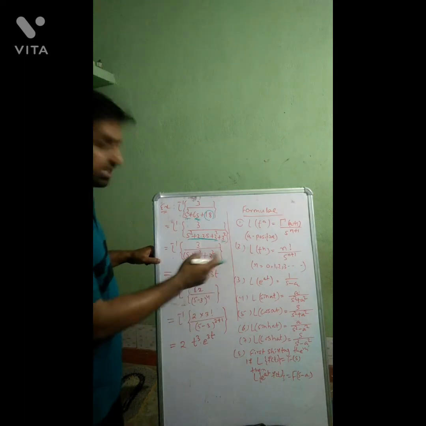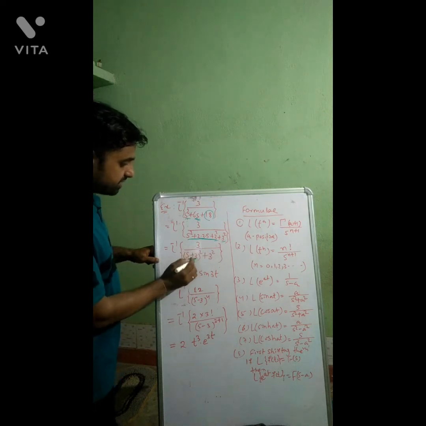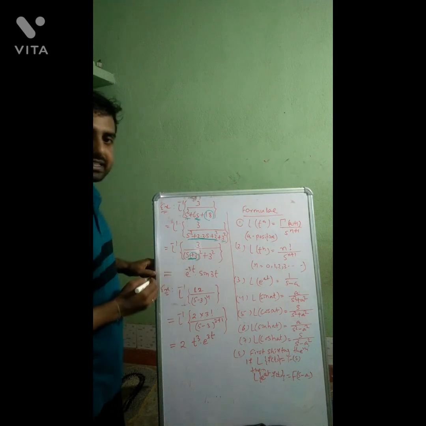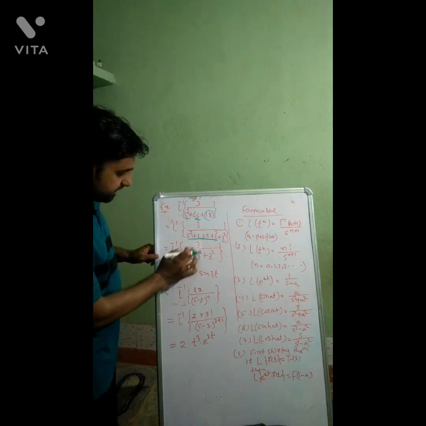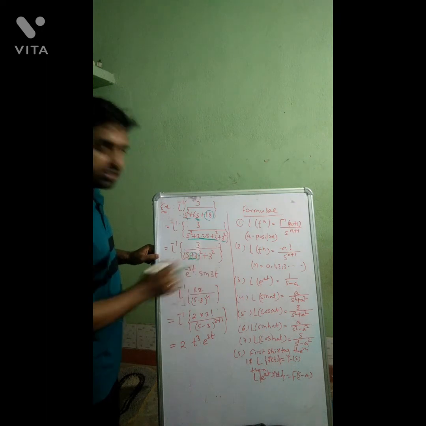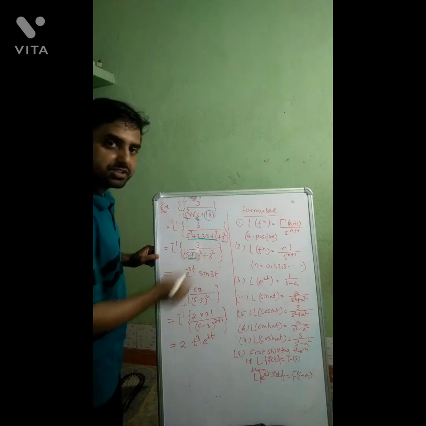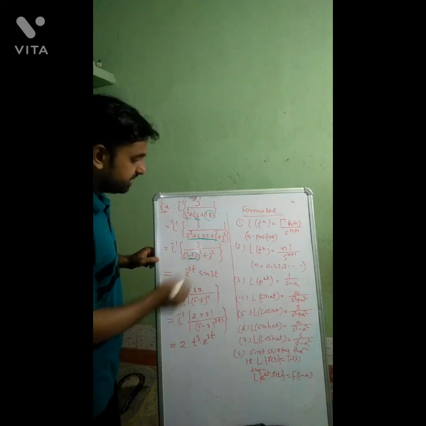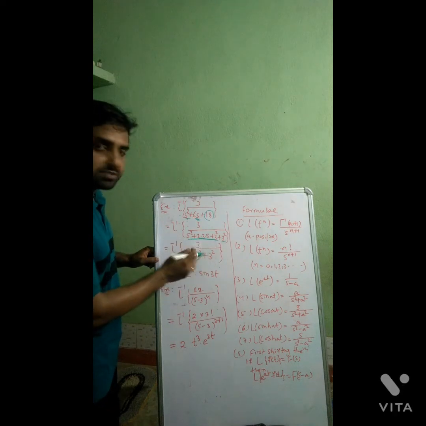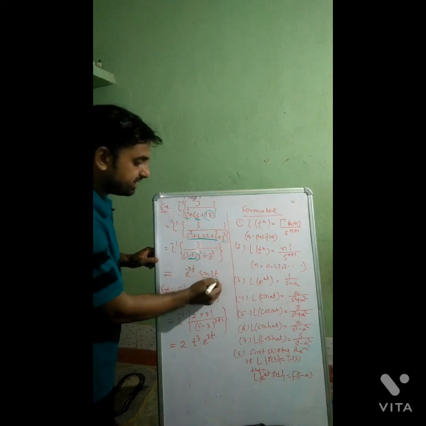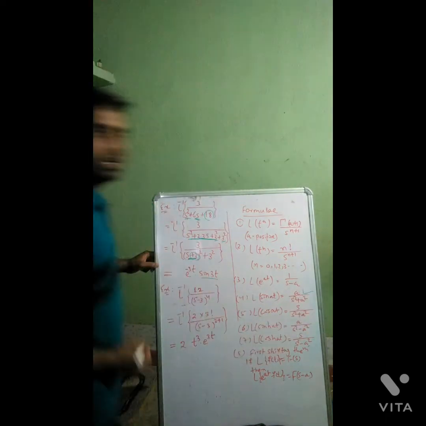Whose Laplace transform is this function? Suppose this is not s plus 3, it is only s. Consider this is only s. So now you can check, 3 divided by s square plus 3 square. So whose Laplace transform is this? It will be sin 3t, we know that according to this formula.